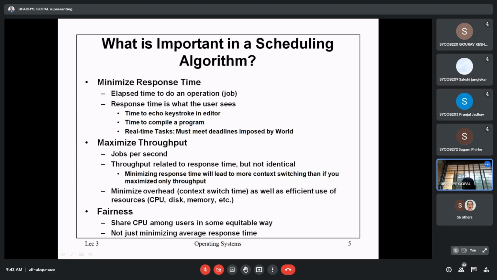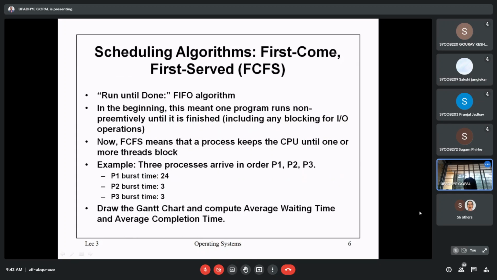The relation is inversely proportional. If response time is less, throughput is high. If response time is more, throughput is less. Getting my points? Yes? Try to concentrate on two terms, response time and throughput.